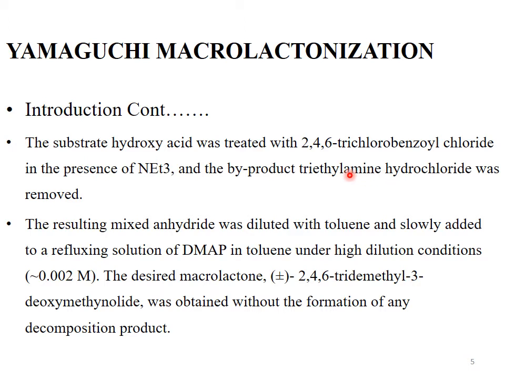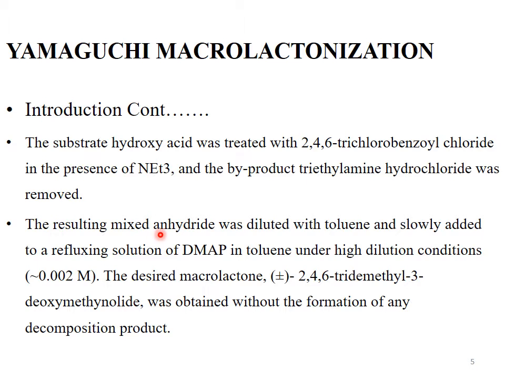The first step for the Yamaguchi esterification or Yamaguchi lactonization is the treatment of hydroxy acid with 2,4,6-trichlorobenzoyl chloride in the presence of triethylamine. During this reaction, the product obtained is mixed anhydride.